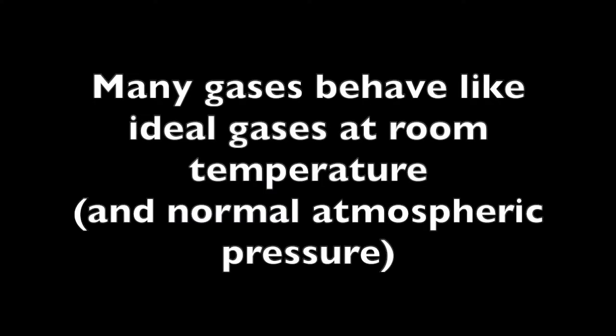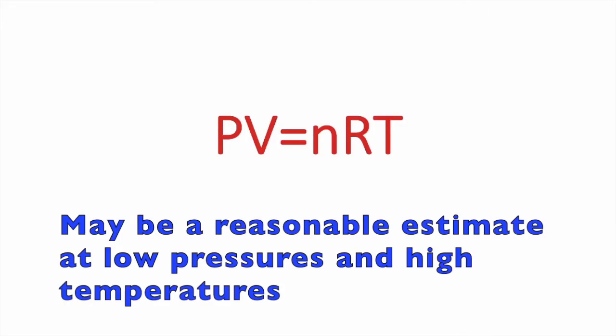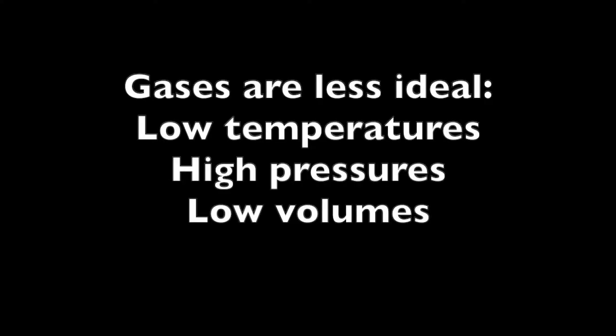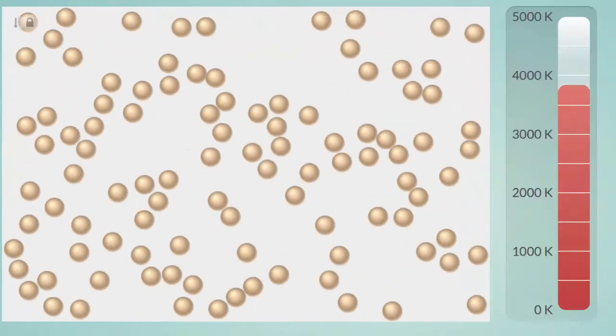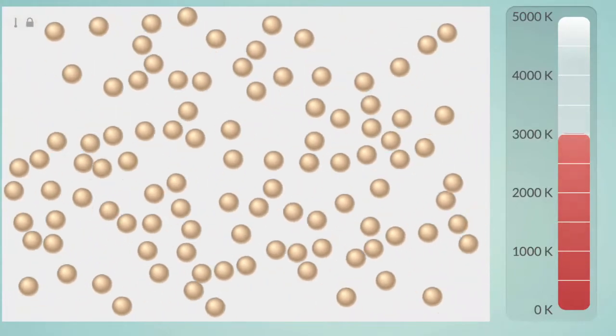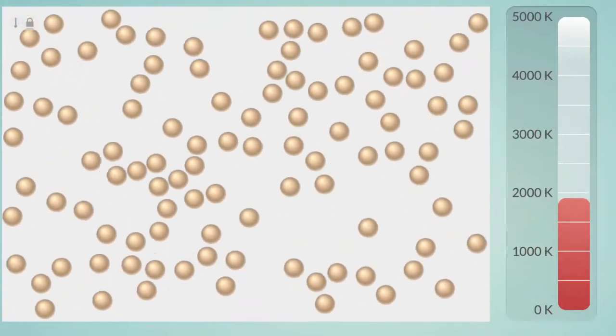Fortunately, many gases behave like ideal gases at room temperature, and we can often use PV equals nRT as a reasonable estimate. But gases become less and less ideal at low temperatures, high pressure, or low volumes, where the gas particles are getting closer and closer to becoming a liquid.